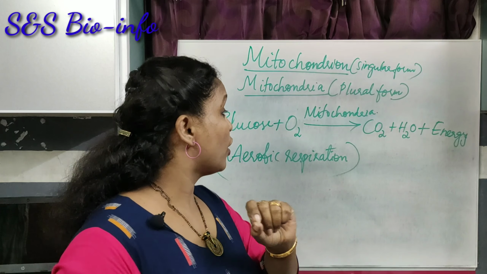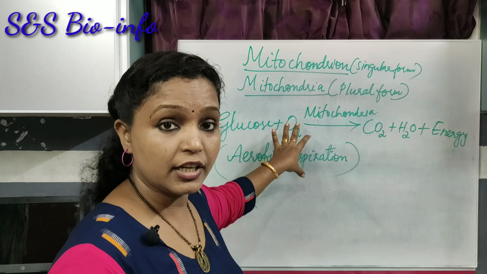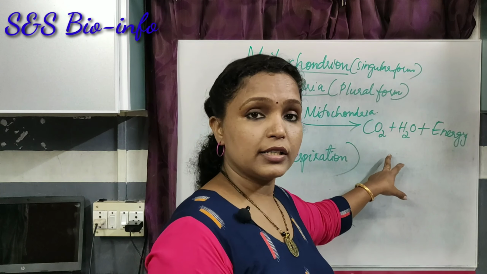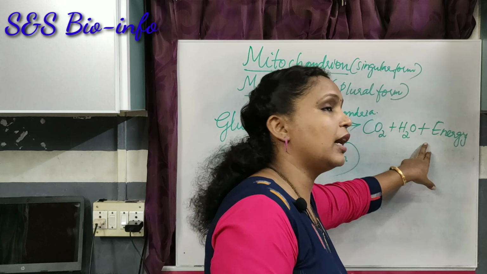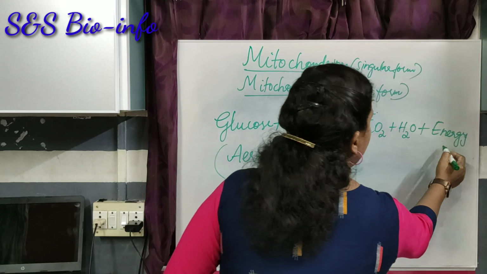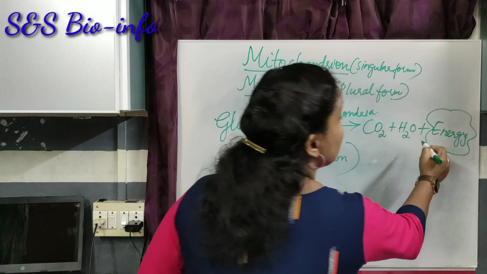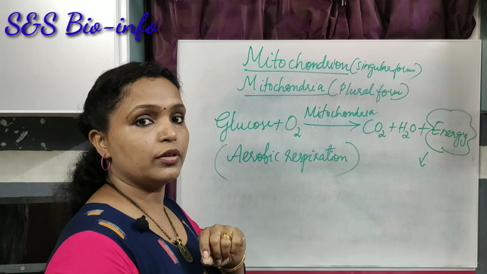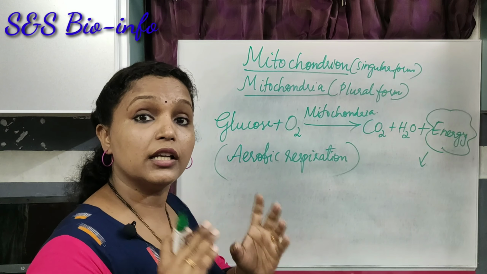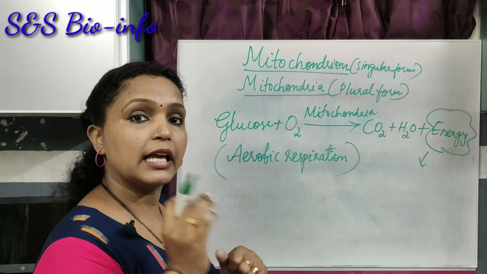Which are the end products of this process? Oxidation of the glucose. The products are carbon dioxide, water and energy. That energy is stored in the mitochondria in the form of a high energy compound, that is ATP.